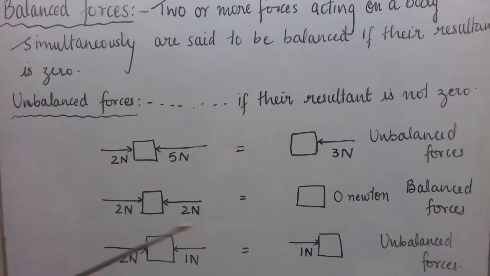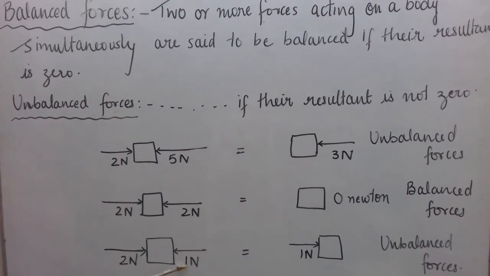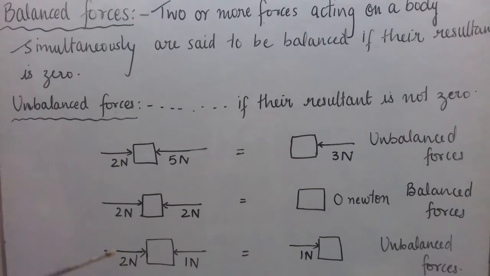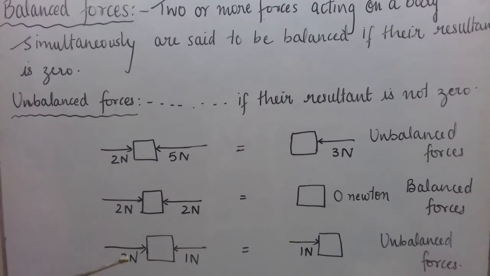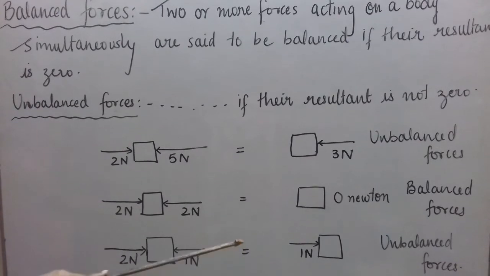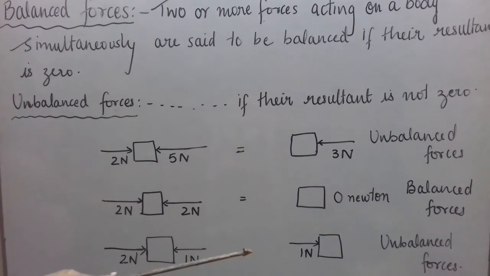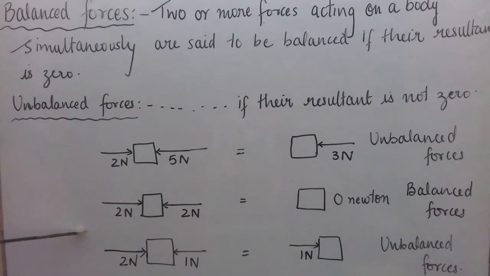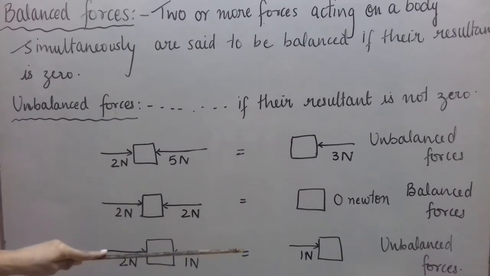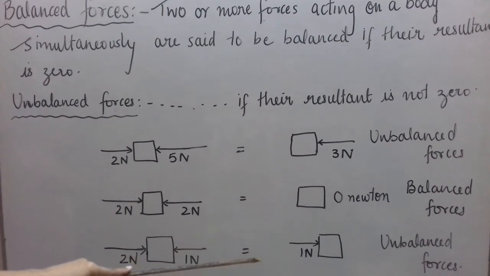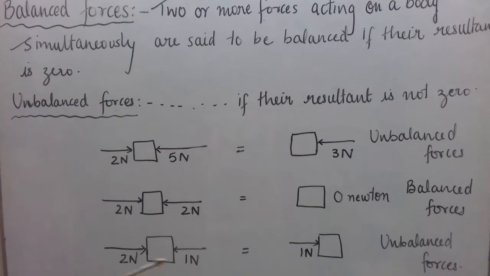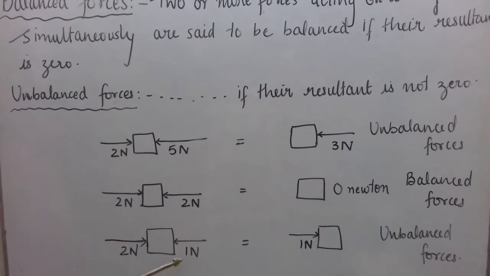The direction of the greater vector. Now one is 2 Newton, one is 1 Newton. So which is the greater vector? 2 Newton. It means the resultant of these two forces is 1 Newton. So it is a force having magnitude 1 Newton and direction towards the right-hand side. So again the resultant is not 0. So these two forces are unbalanced forces.